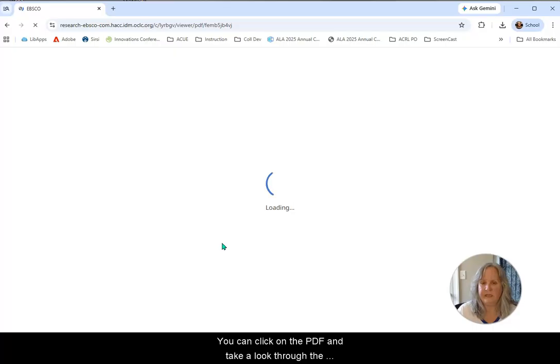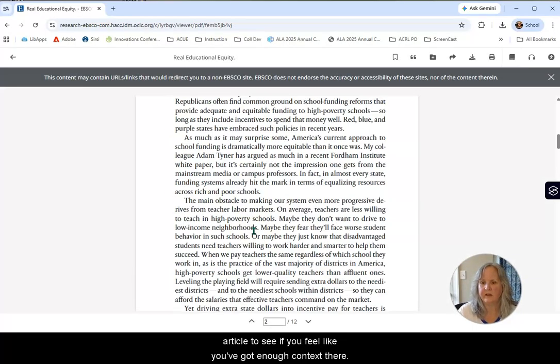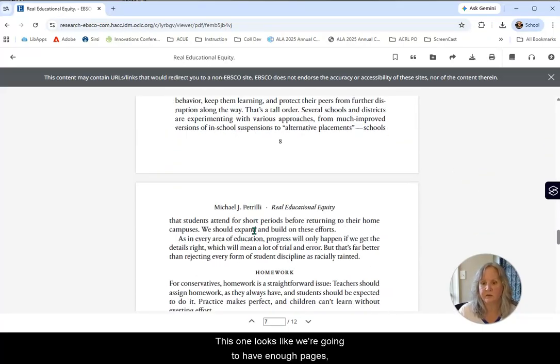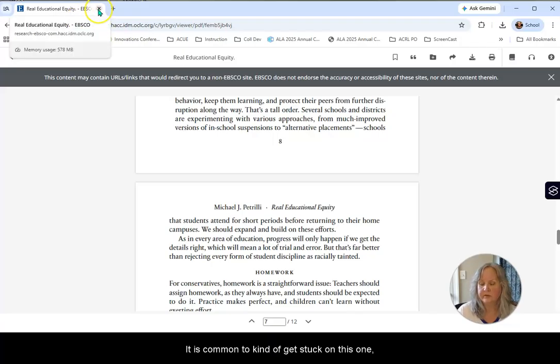You can click on the PDF and take a look through the article to see if you feel like you've got enough context there. Again, 5 pages or 2,500 words. This one looks like we're going to have enough pages. So if you have difficulty locating a magazine article, please reach out to me. It is common to kind of get stuck on this one, so let me know if you need any help.